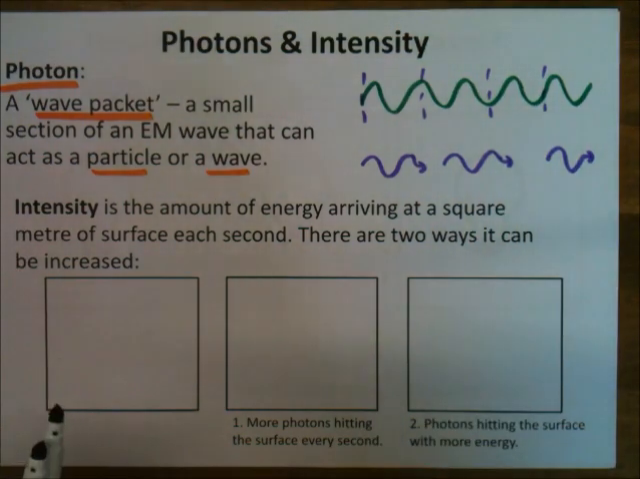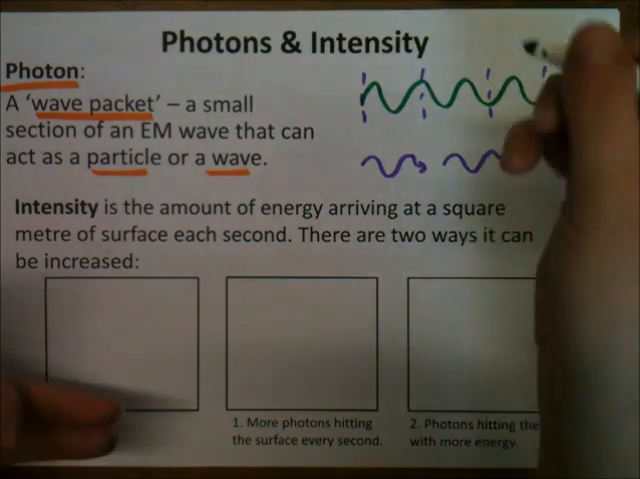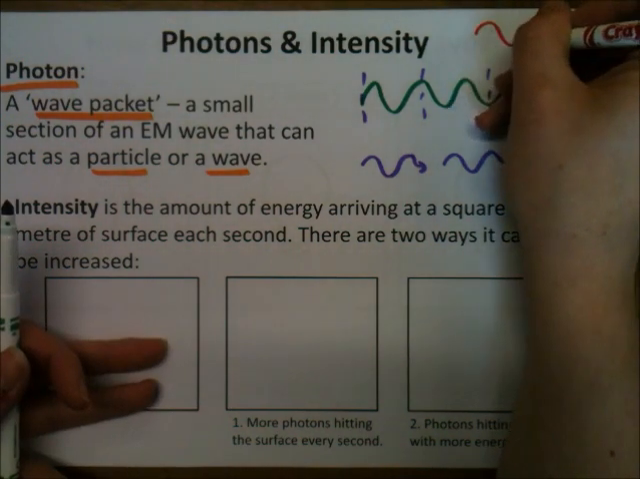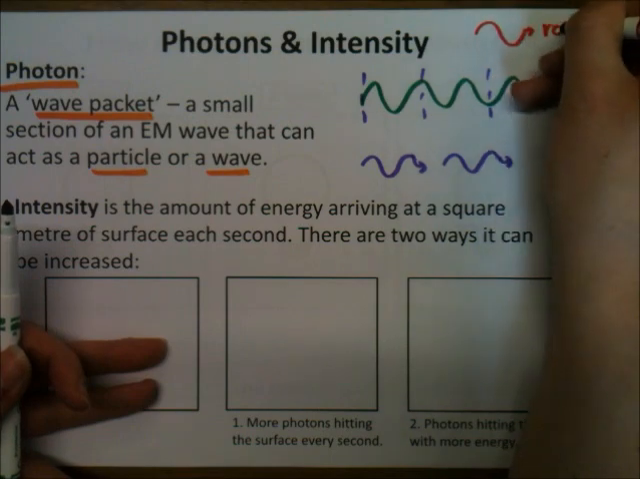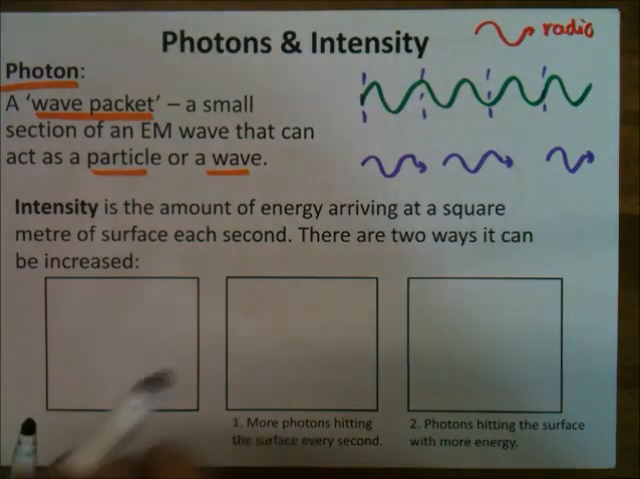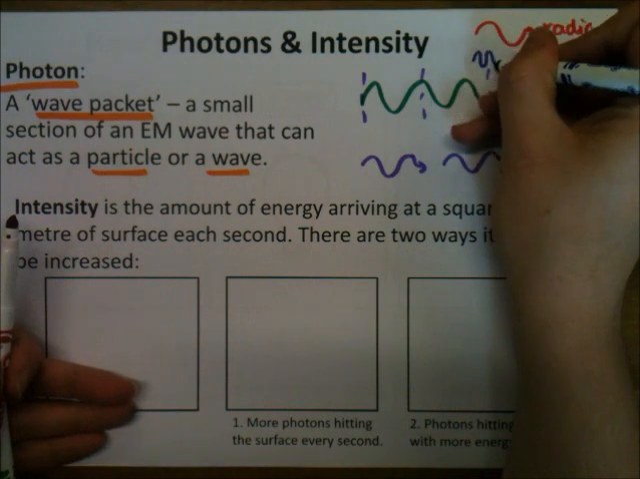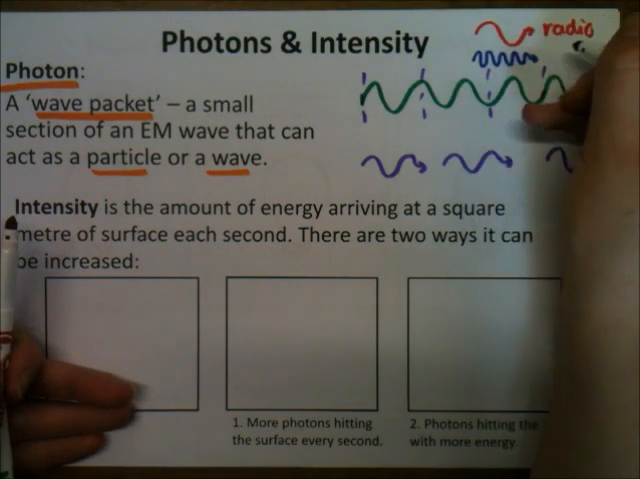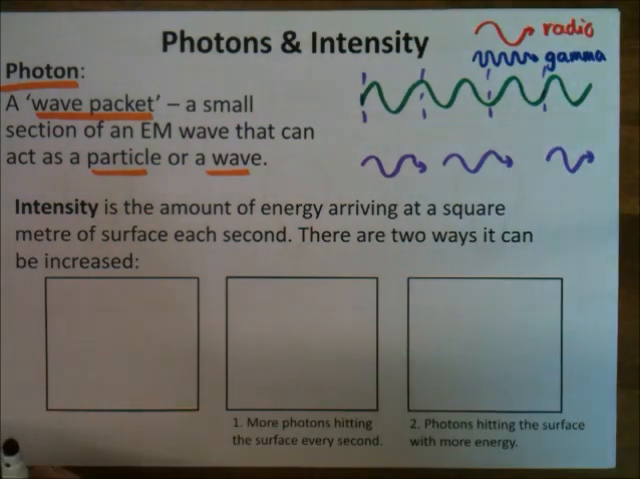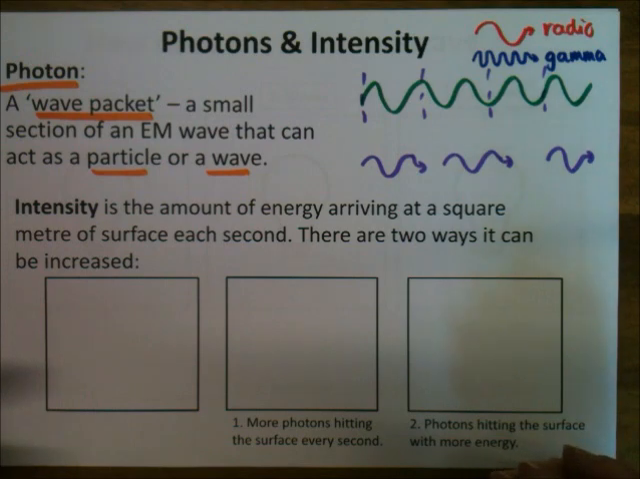Now, a gamma wave is going to have a higher frequency and a shorter wavelength than a radio wave. So I might have, say for a radio wave, it might look like this, radio. Whereas for gamma, it might look like this, because we can see there that it's got a shorter wavelength and a higher frequency.